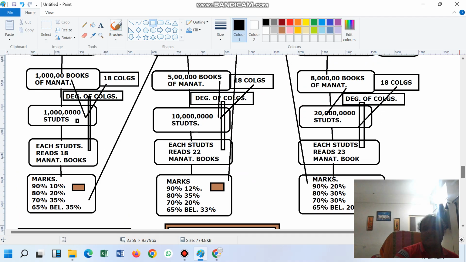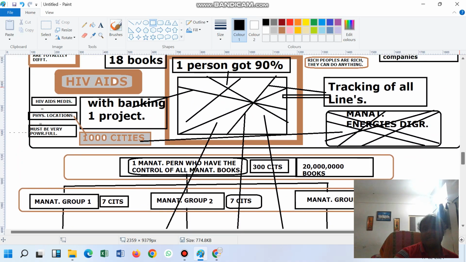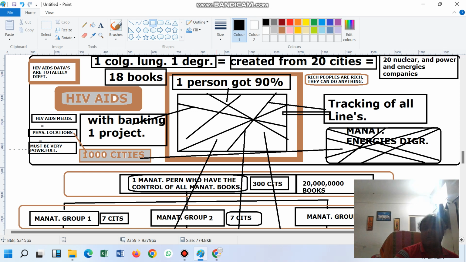And this is a very dangerous diagram. We are now seeing this 90 percentage he got, and he connected to this blood group, and tracking that you have to create, because it's a very dangerous world. One person told that one person can think beyond the IITs and IIMs. So the IITs and IIM group might finish that particular boy also. So the college groups, from where he had done the study, have to track that particular person.